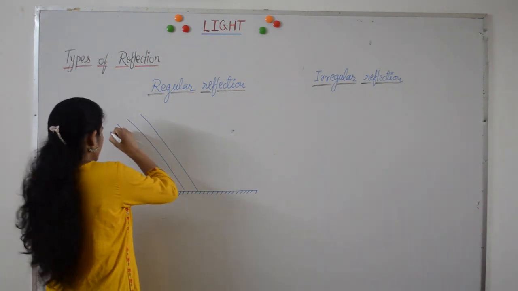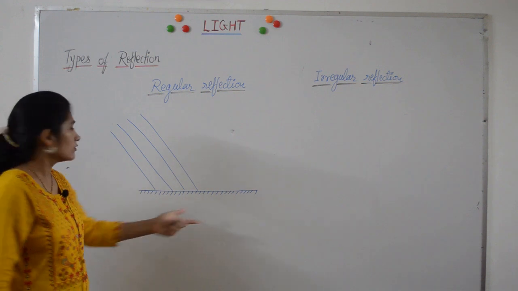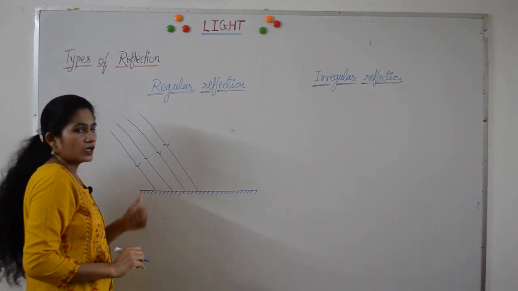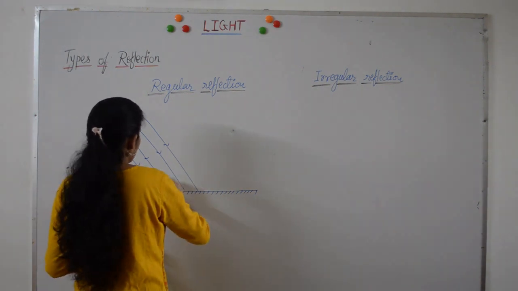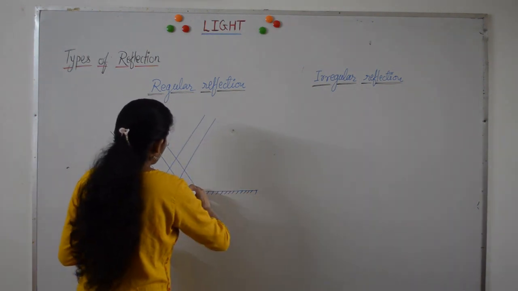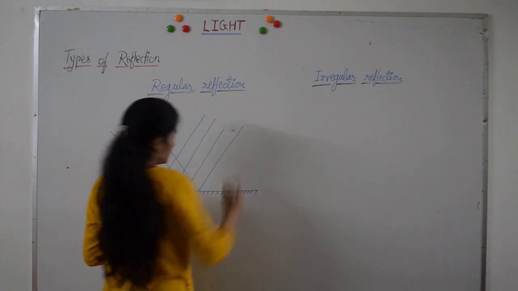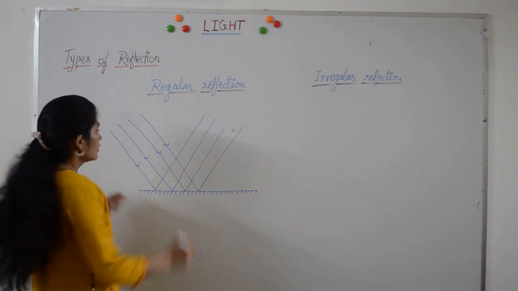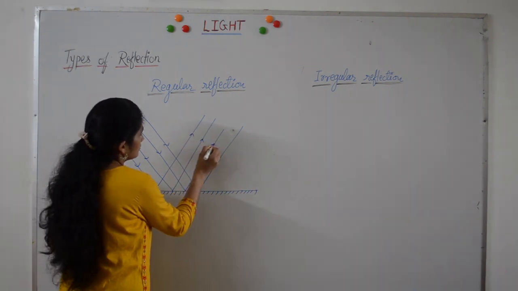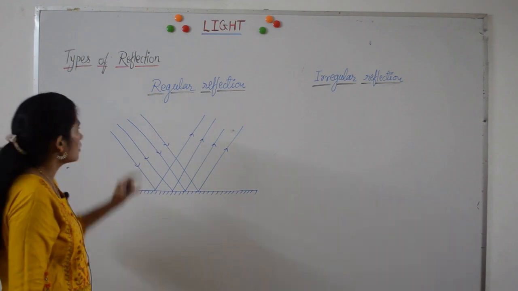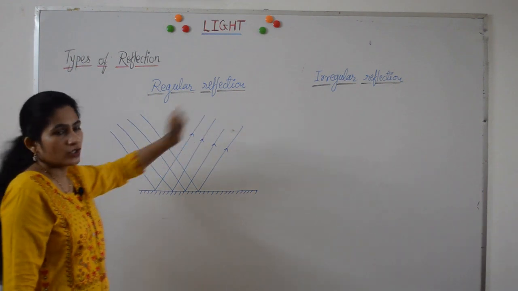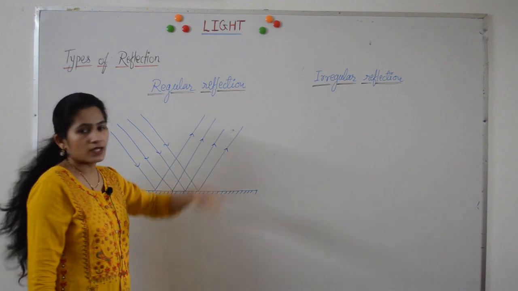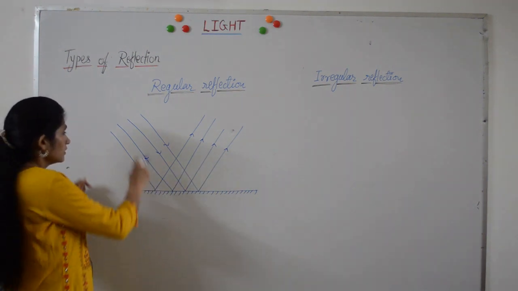So when a parallel beam of light is incident on a smooth and polished surface such as mirror, the reflected rays also form a parallel beam of light. When the incident rays are parallel, reflected rays are also parallel. This type of reflection is called regular reflection, in which when the incident rays are parallel, after reflection the reflected rays are also parallel.